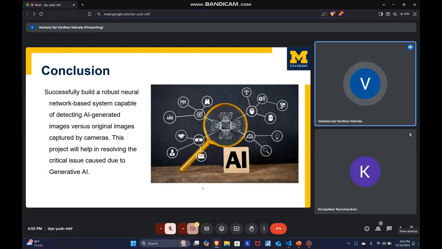Looking ahead, future work could involve enhancing the model to detect more sophisticated generative methods or enabling real time detection for practical applications in fields like journalism or content verification. This project not only contributes to AI ethics but also serves as a foundation for further exploration in detecting and mitigating generative AI content risks.